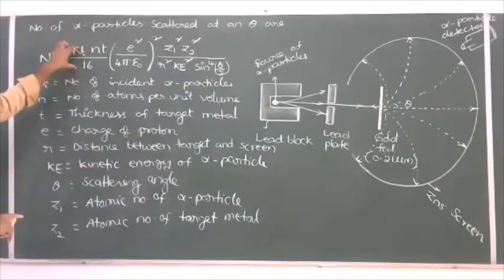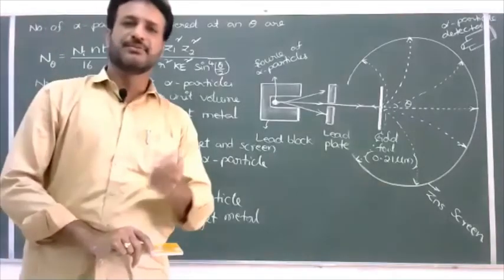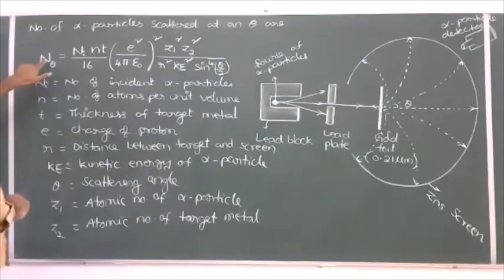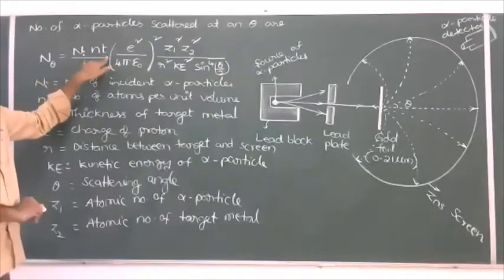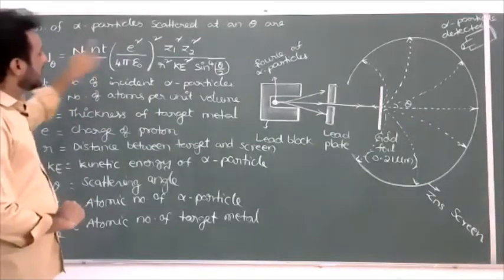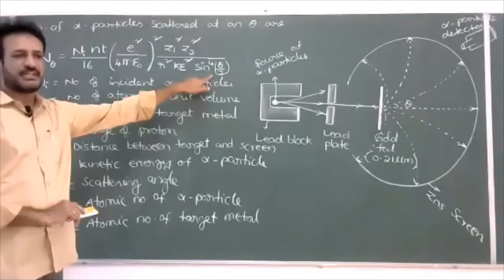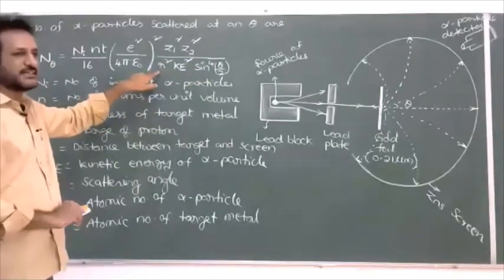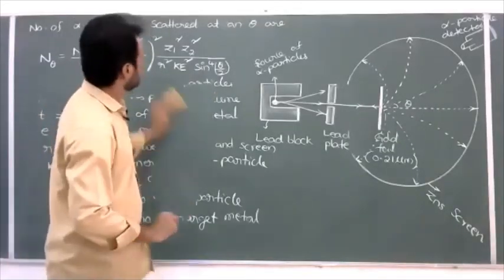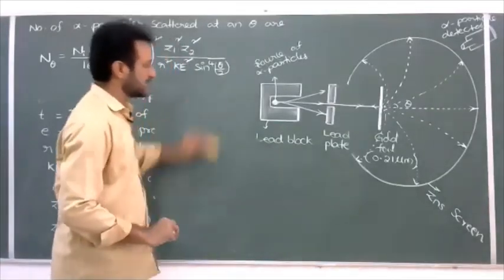From this formula, we can understand how the number of alpha particles scattered behaves and we can solve some problems in competitive exams. So N is directly proportional to thickness. The greater the thickness of the foil, the greater the number of alpha particles scattered. But it is inversely proportional to kinetic energy, inversely proportional to sine power 4 theta by 2, and inversely proportional to R square. So from this I'll write how the number of alpha particles scattered depends on various parameters.